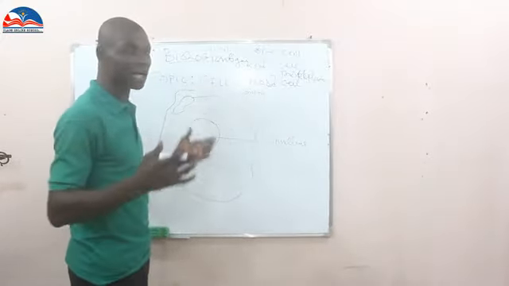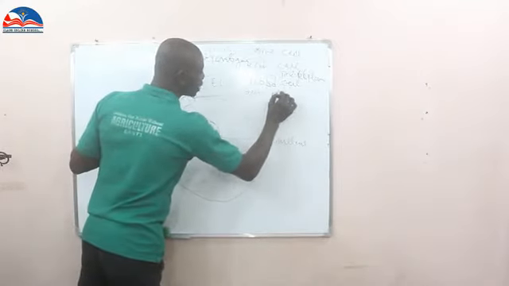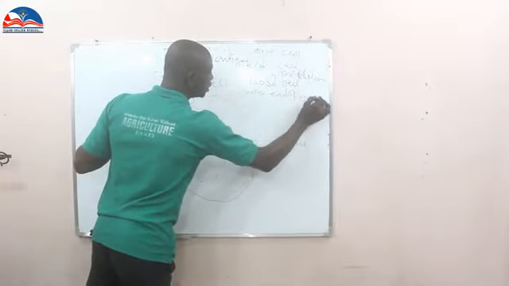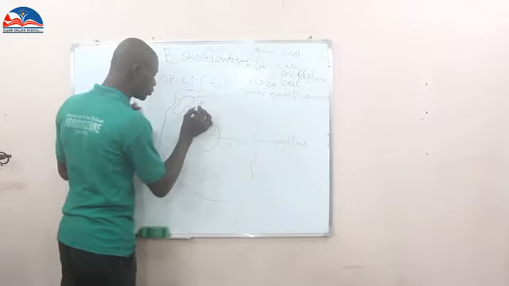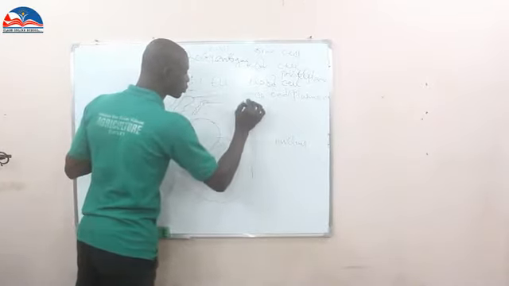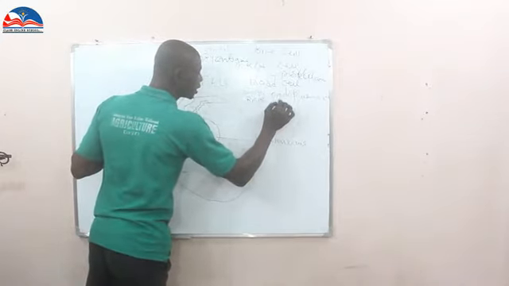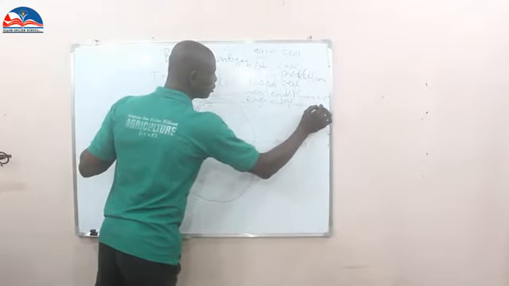So we have smooth endoplasmic reticulum. We also have another one that will be in a rough form. Here is what we call the rough endoplasmic reticulum.